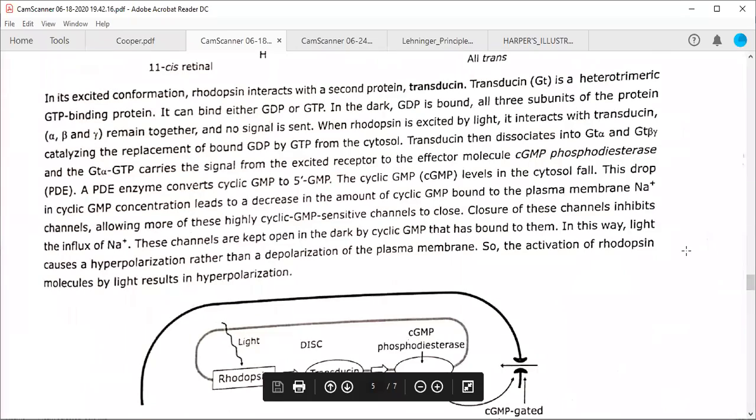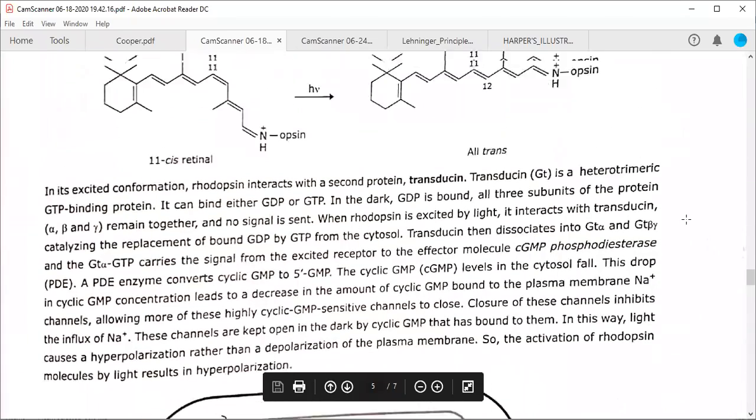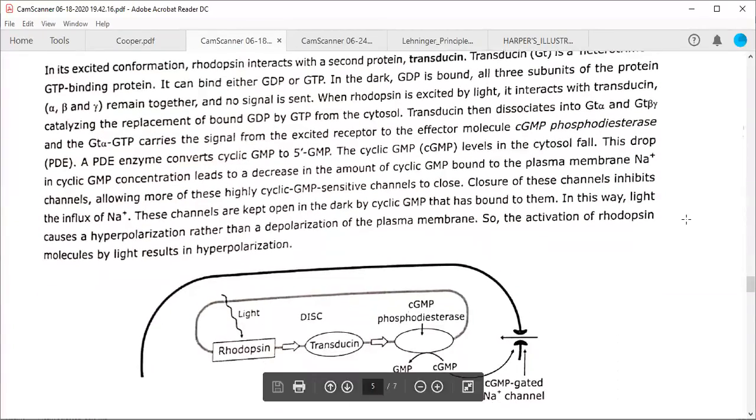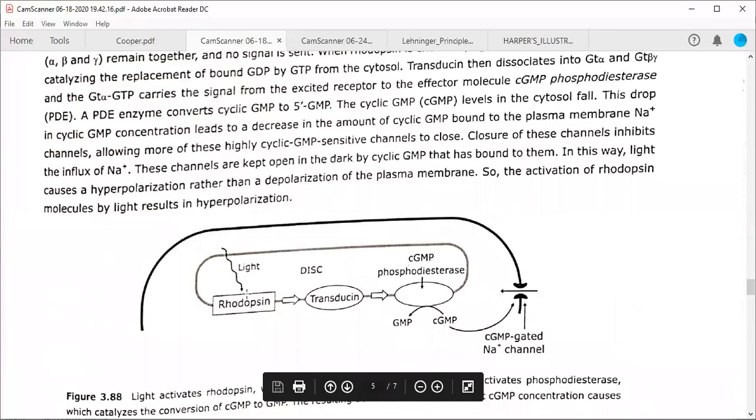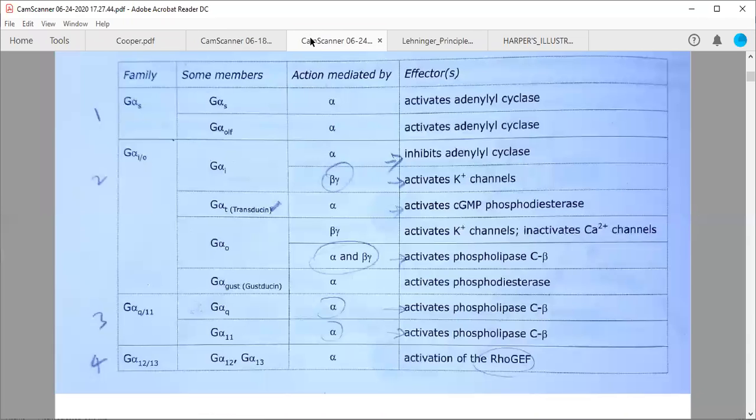Actually, there is another protein called rhodopsin, and it is interacting with another G protein. This is GPCR. This is G protein. Light will come and convert 11-cis retinal into all-trans and will activate the rhodopsin or GPCR. It will interact with some G protein called transducin, and this G protein alpha subunit is activating this particular phosphodiesterase directly.